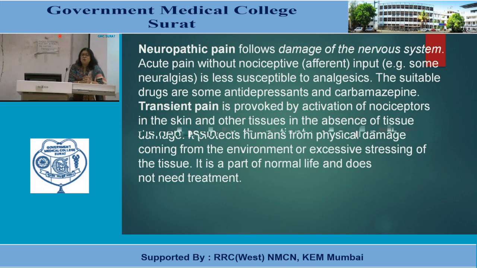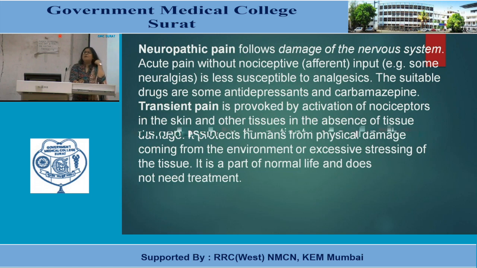Transient pain is produced by activation of nociceptors in the skin and other tissues, in the absence of tissue damage. So transient pain can be provoked. It protects. What is transient pain? Whenever we go near fire, whenever we feel heat, we immediately remove our hand.